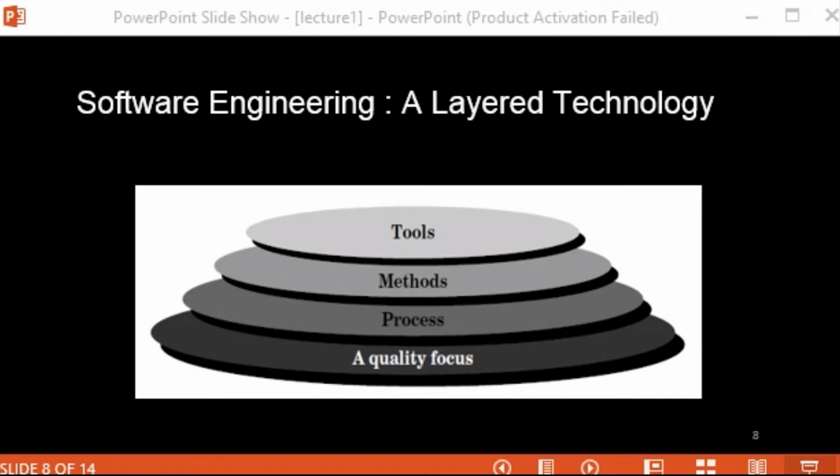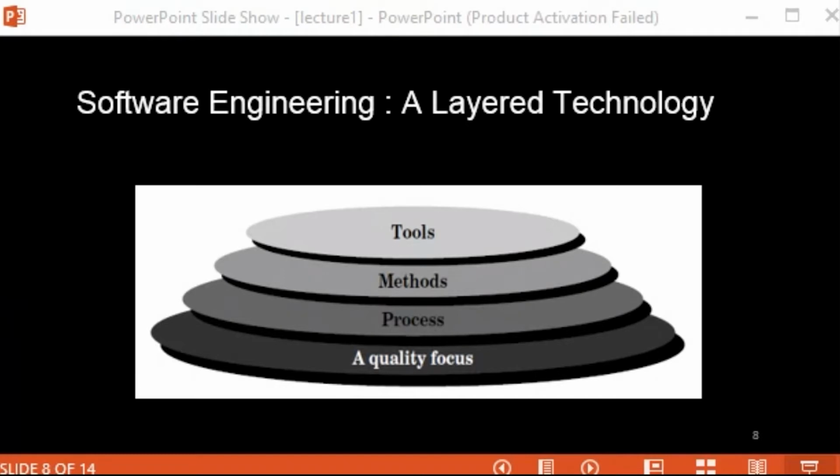So we have to remember that quality is the most important layer, and the quality of the software must be ensured at the time of the software engineering process. And that's why we have put quality at the bottom, because all the processes, methods, tools rest on the quality only. Okay, so that is the main focus.